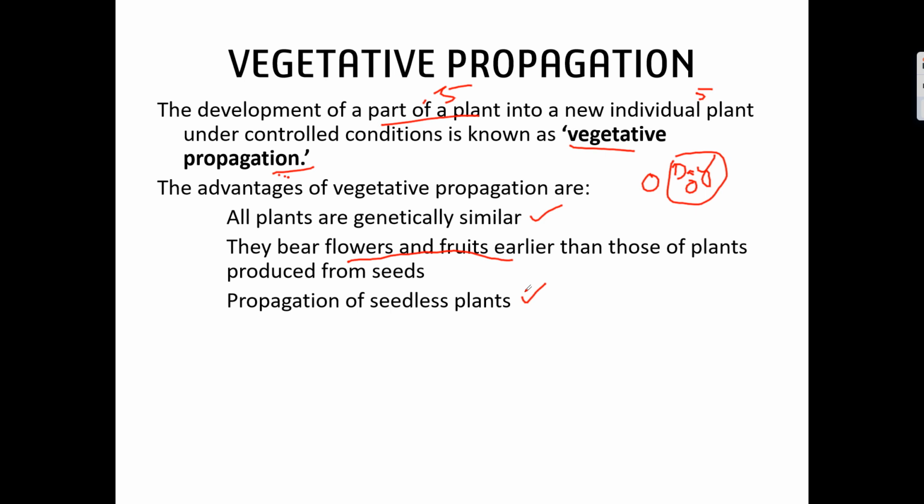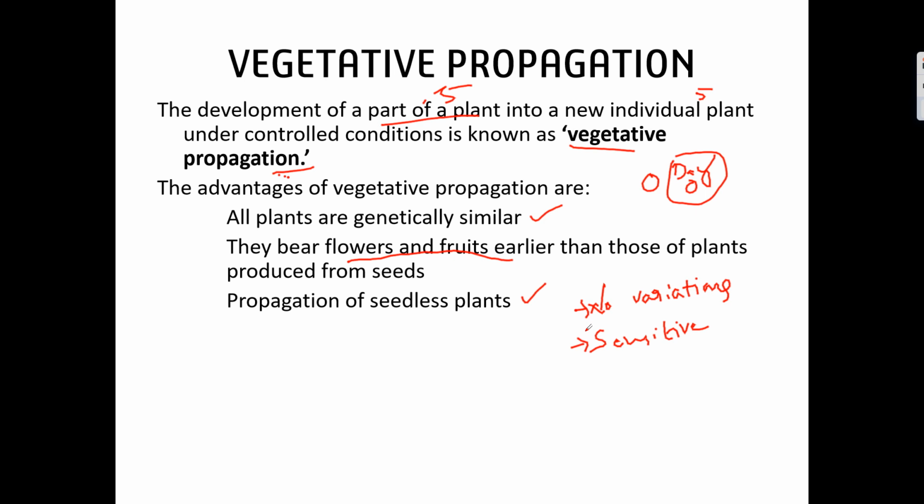If there are advantages, there will be some disadvantages also. What are they? There are no variations. All plants are similar. These plants will also be more sensitive. Why? Because they are grown under special conditions. As they are grown under special conditions, these plants will be more sensitive in nature compared to a plant which is grown naturally.